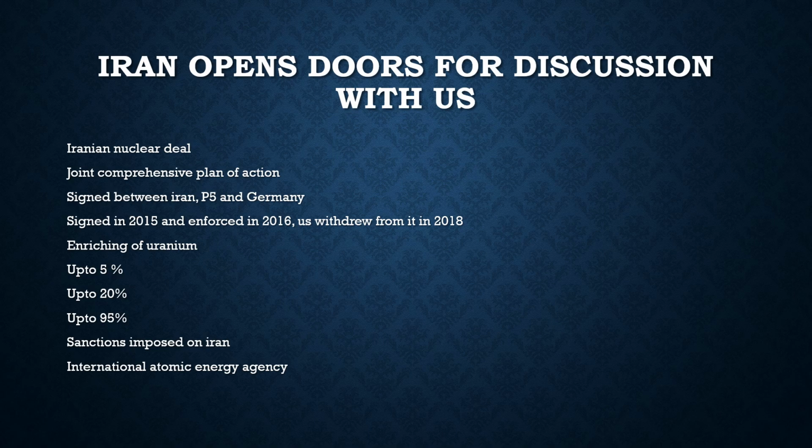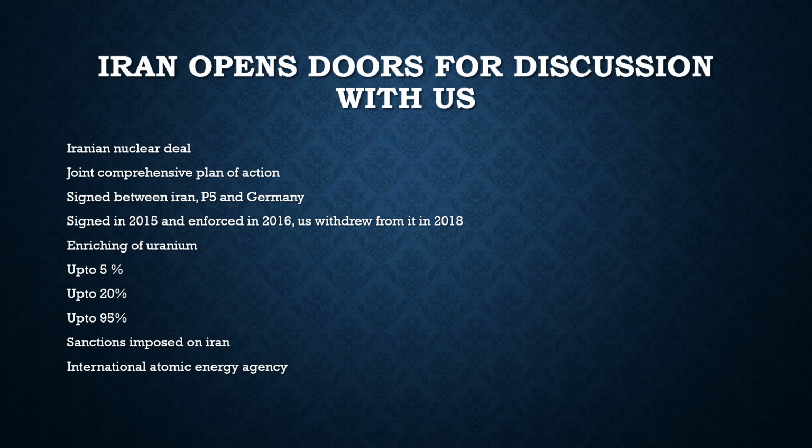For the way the P5 countries signed the deal with Iran, they faced huge criticism. They said that there were a few points in this deal. First, it was time bound. For 10 years, it is particularly said that Iran is not going to go for the nuclearization of weapons. So they are limiting their nuclear energy to energy consumption or civil purposes. So it was very much time bound, and there were other allegations also with respect to this deal.